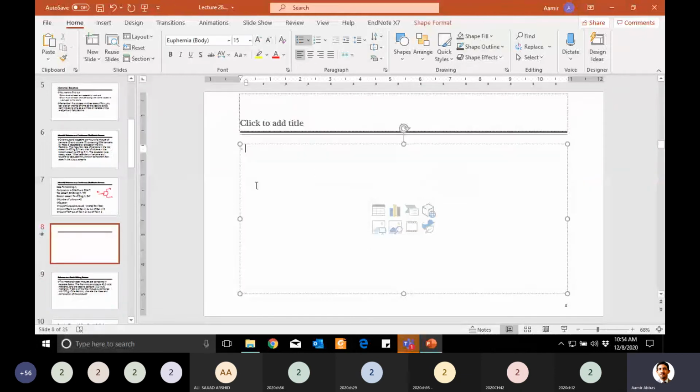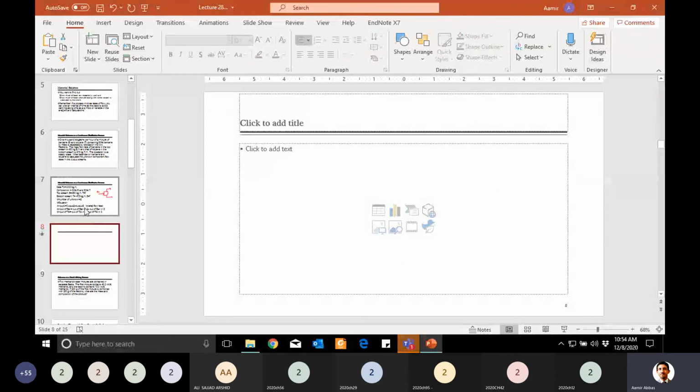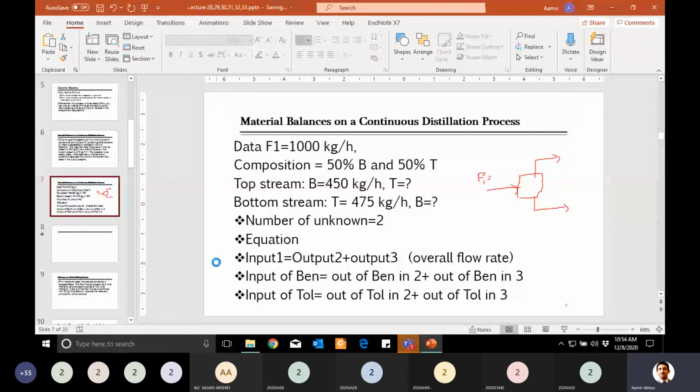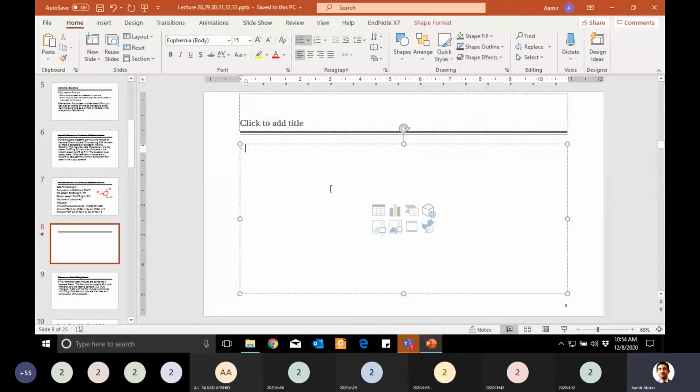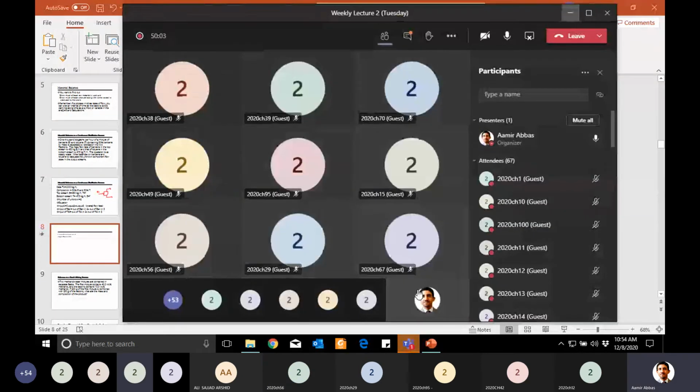So now you have to solve this further. Let's take the balance of benzene up to here. After writing the equations, you can write the number of independent equations. How many? 2. Now the next step is the degree of freedom of this question. Degree of freedom is equal to 2 minus 2, and that is equal to 0. Next, you have to solve the problem.